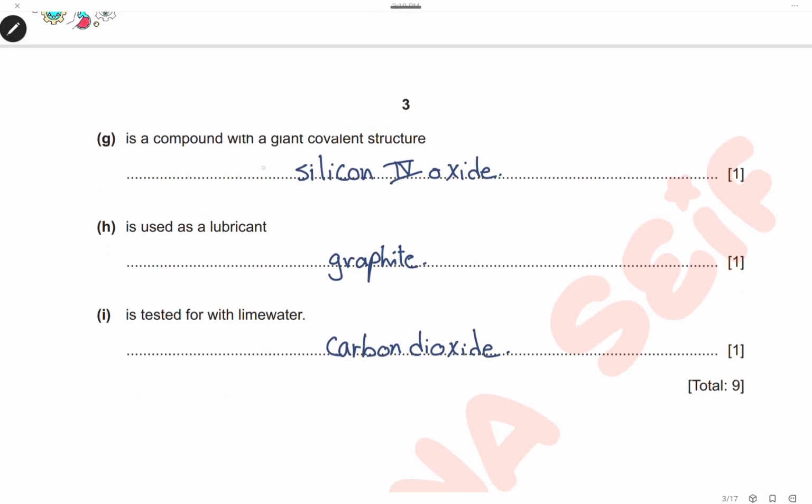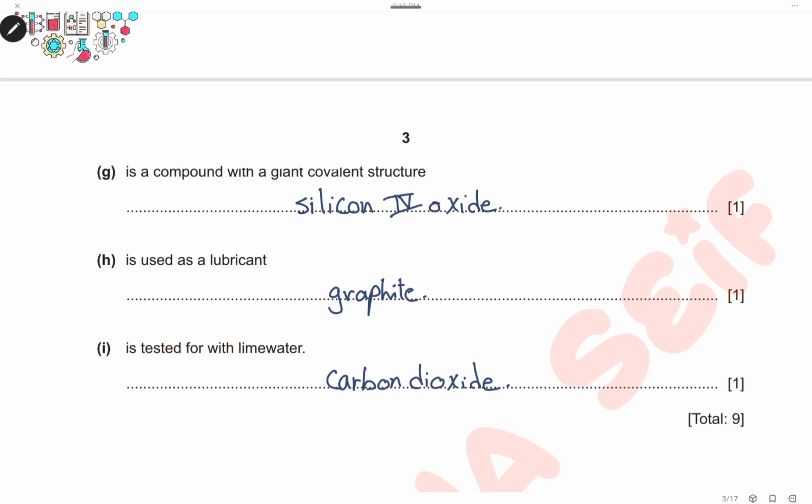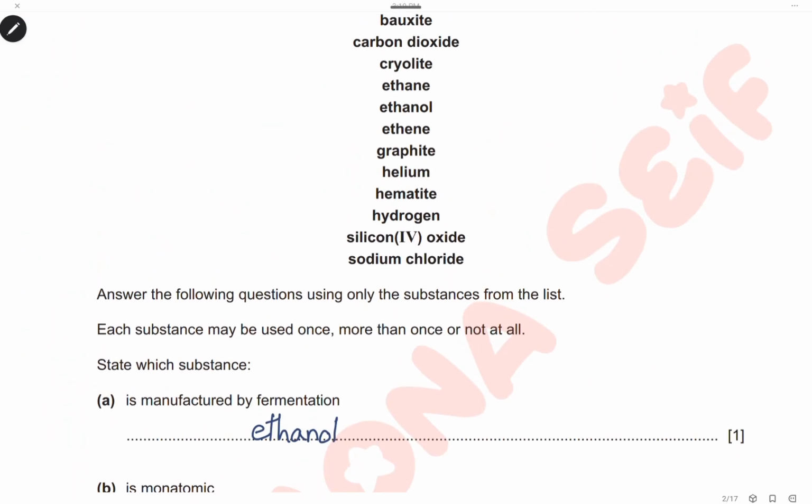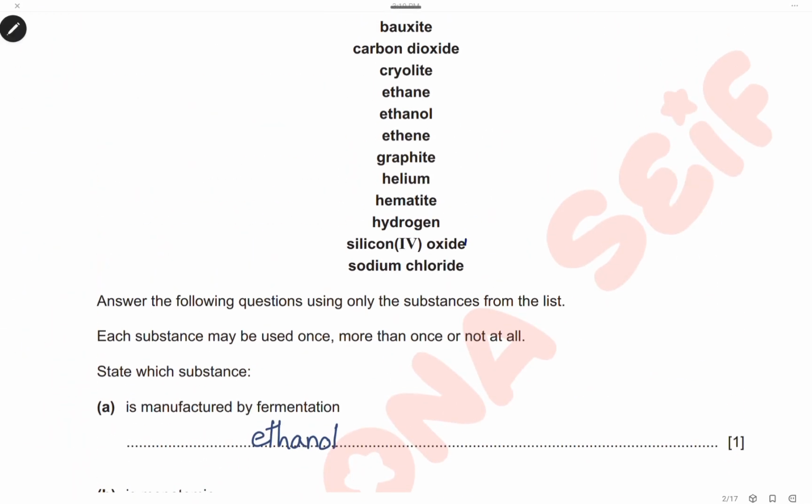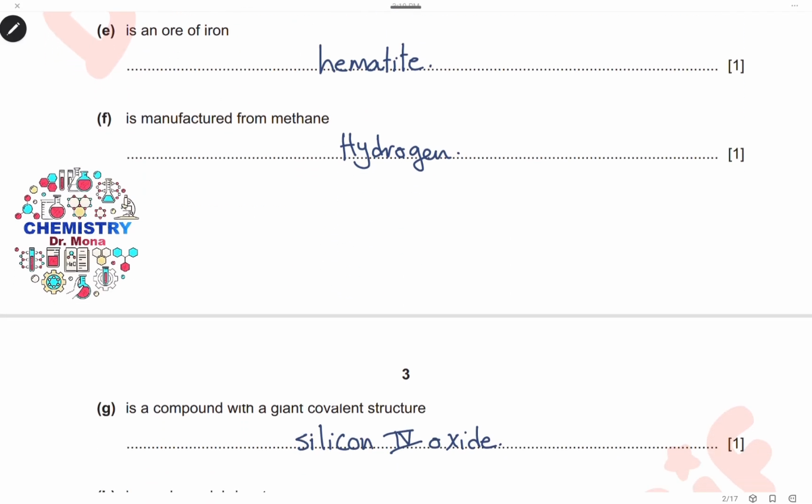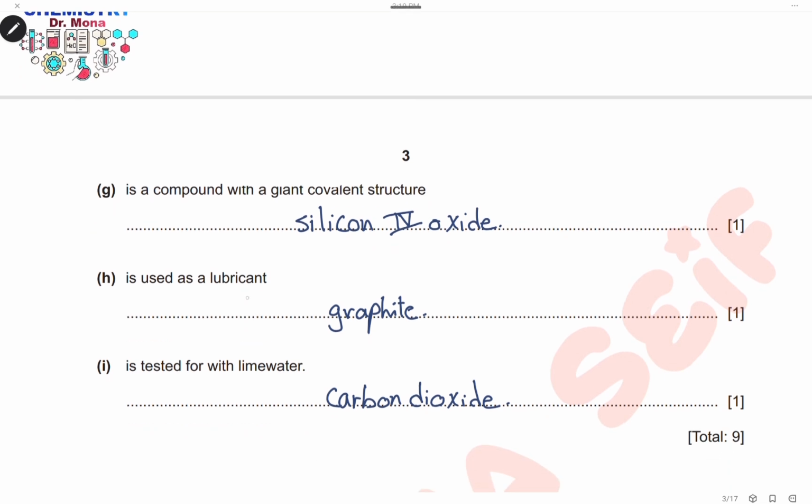Which substance is a compound with a giant covalent structure? We have in the list here silicon 4 oxide, which is a giant covalent structure, has a structure similar to diamond. So the answer is silicon 4 oxide. Used as lubricant. It is graphite. And the last one, it is tested with lime water.